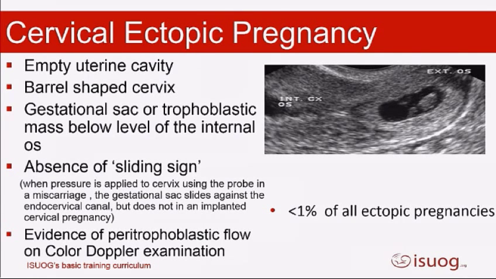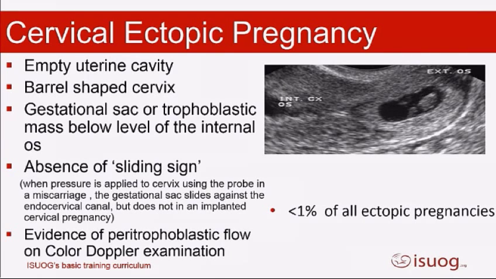Cervical ectopic pregnancy is a little bit more rare when you get it embedded actually down in the cervix. So you've got an empty uterine cavity up here, you've got a barrel-shaped cervix, and the gestational sac is implanted below the level of the internal os. Okay, the thing with this is, how do you know whether it's a sac that's a miscarriage in evolution or it's actually embedded within the cervical canal?